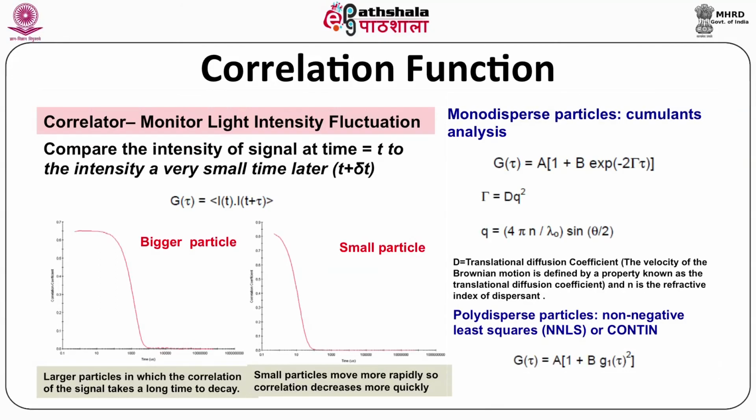For polydisperse particles, non-negative least squares (NNLS) or CONTIN are used, and it is given as G(tau) equals A times (1 plus B g1(tau) squared). You can see here in the diagram that for a bigger particle, the correlation of the signal takes longer to decay, while in the case of a small particle it moves more rapidly, so the correlation decreases as quickly.